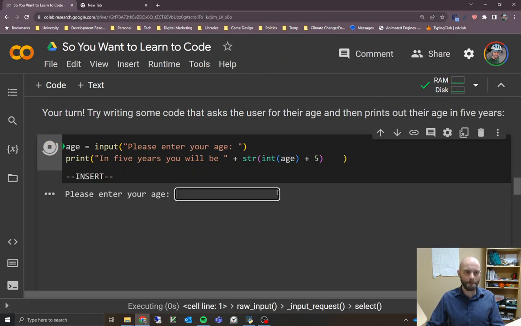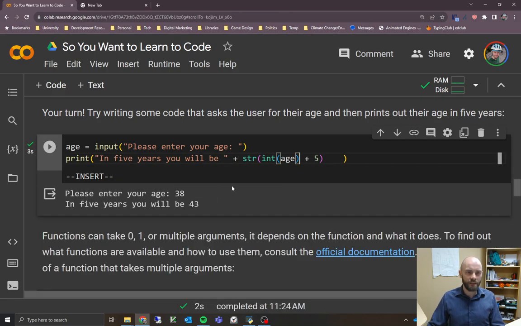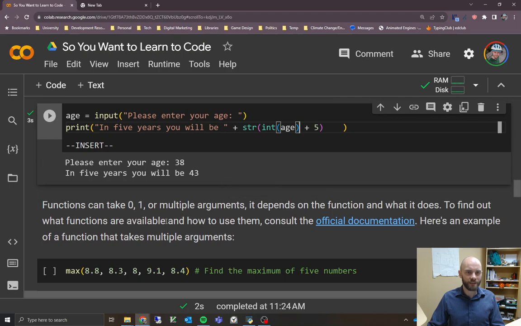So click on play, enter your age, I'll type it in again, enter, and the program runs and the math works out successfully. It says in 5 years you will be 43, which is terrifying on a personal note, and I don't think I like this program anymore, but that's fine. At least the program works, that's great. We will move on.